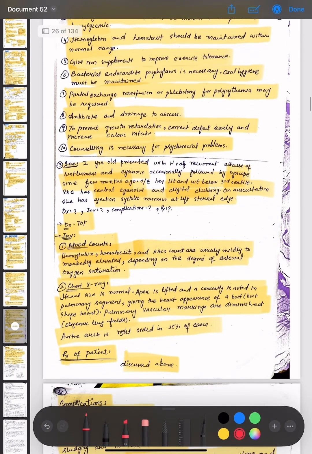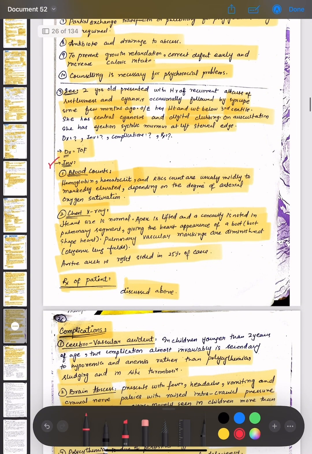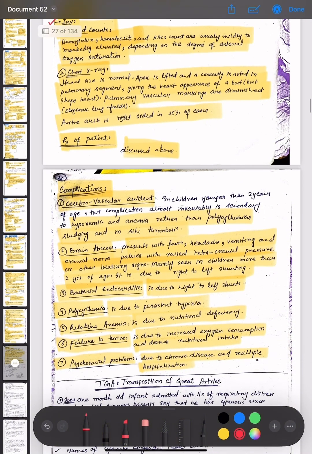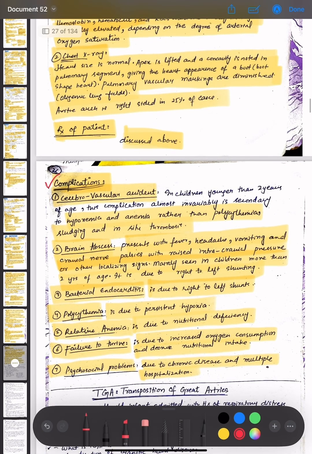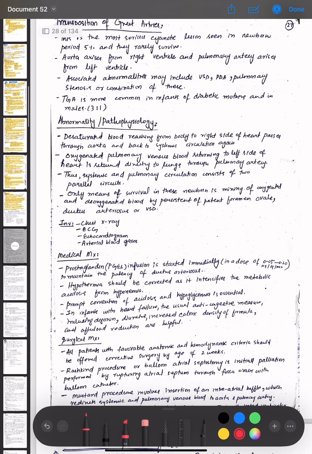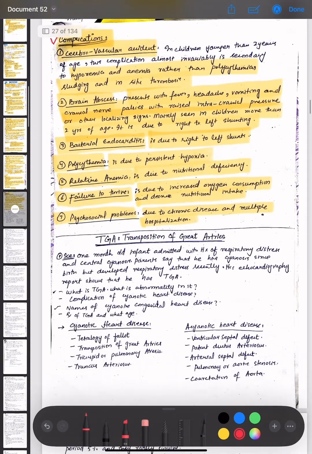Then the investigations that are done for TOF and complications that may occur due to TOF, which are cerebrovascular accident, brain abscess, bacterial endocarditis, polycythemia, relative anemia, failure to thrive, and psychosocial problems. In the next video, we will be discussing the TGA, that is transposition of the great arteries.